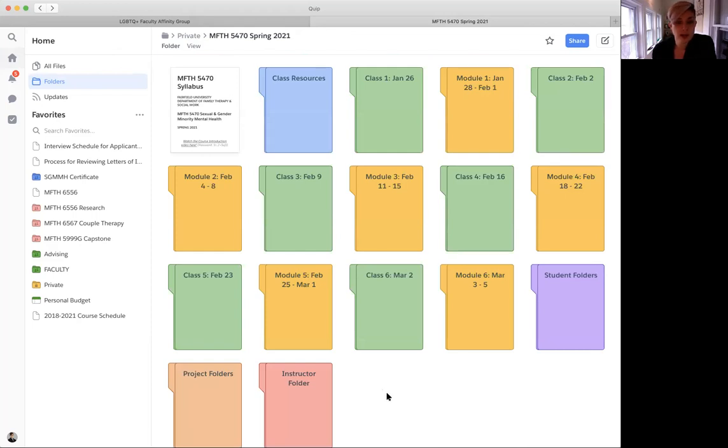So go ahead and poke around, read the syllabus, and get yourself familiar with that. You'll be able to look ahead a little bit at module 1 in terms of the readings, but please do not start any typing or discussing. I'll lock those documents so that we can't type in them yet.